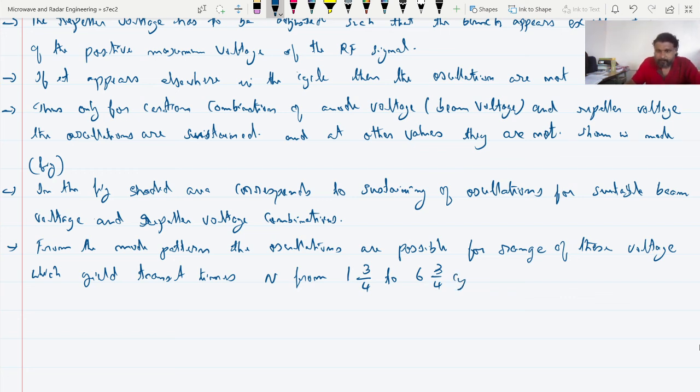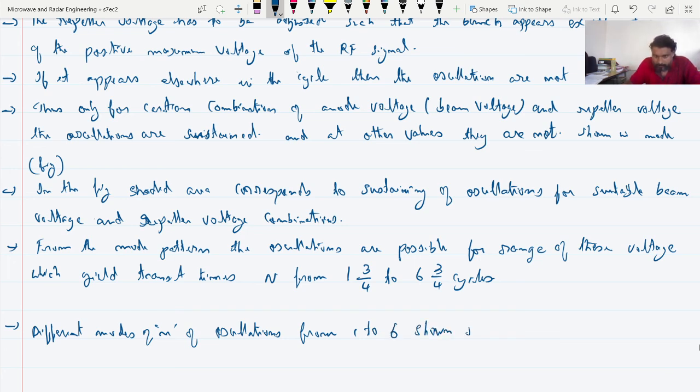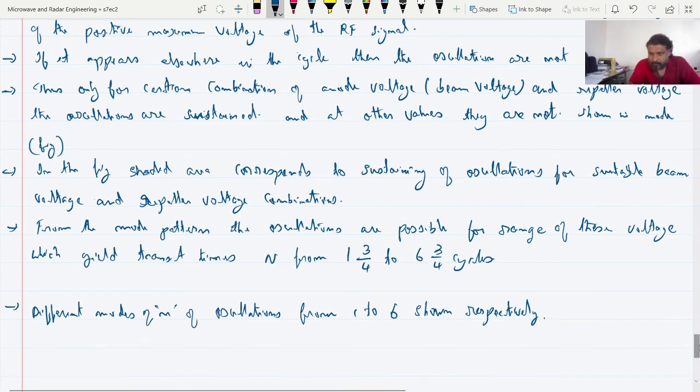Okay, fine. Last point, so different modes of oscillation from 1 to 6 are shown respectively in the figure.